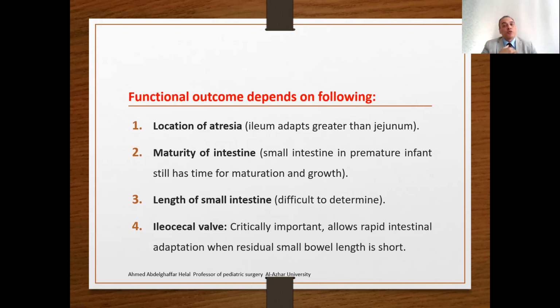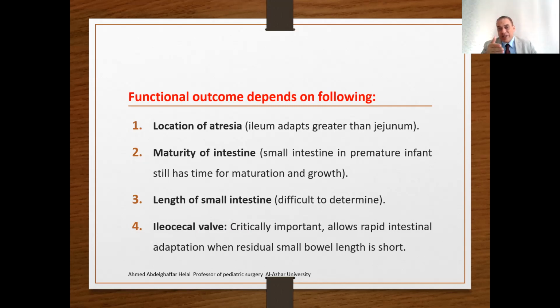The functional outcome of your surgery and of the repair ultimately depends on, number one, the location of the atresia. It was found that the ileum adapts better than the jejunum. Number two, the maturity of the intestine. The small intestine of the premature infant still has time for maturation and growth. Number three, the length of the small intestine. Very important, however, despite measuring it, it's very difficult to determine accurately. The ileocecal valve, please, is critically important. Try to preserve it. It allows rapid intestinal adaptation when the residual small bowel length is short.